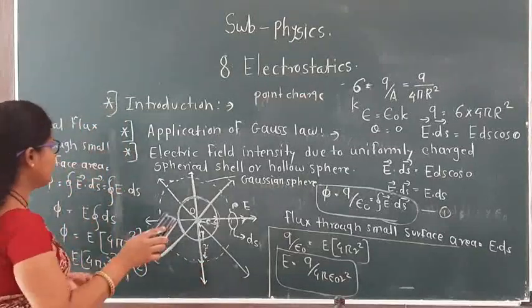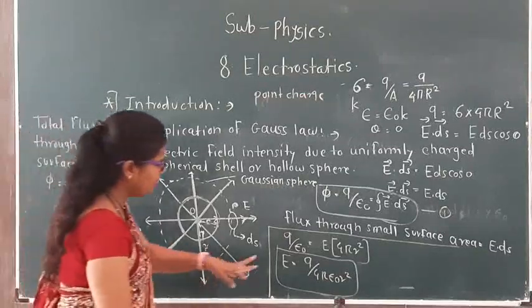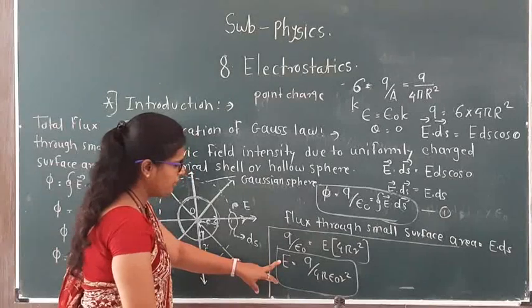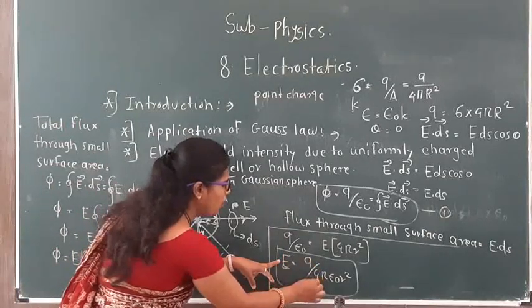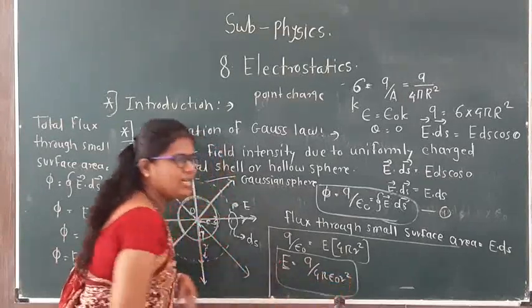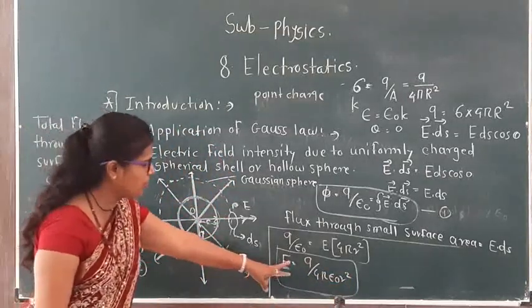Now there are two cases. Remember this equation, E is equal to Q upon 4 pi epsilon r square.